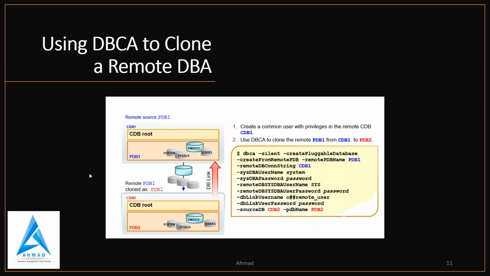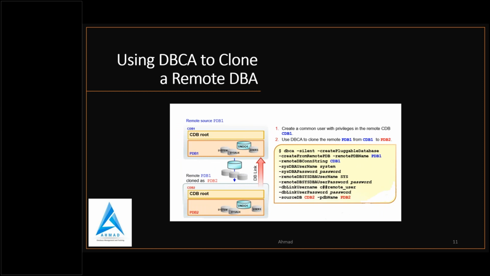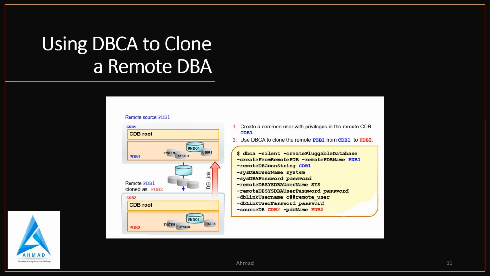Now another thing is cloning a remote PDB. So what did anyone do in 18C? Basically, we have a CDB root and we have PDB1, and on the remote side we have a CDB root and PDB2. So the remote source PDB is still up and fully functional.